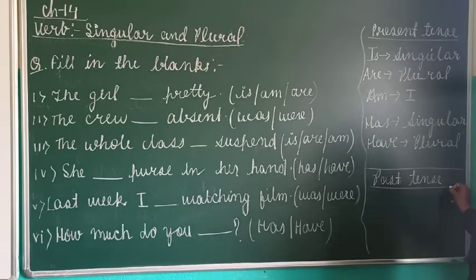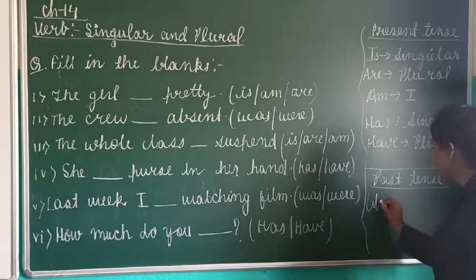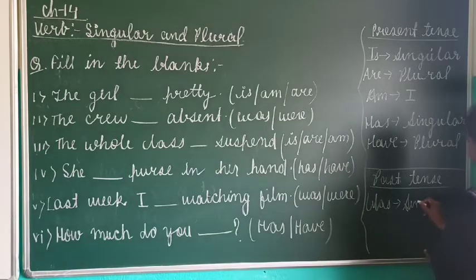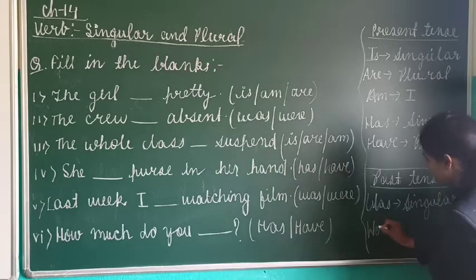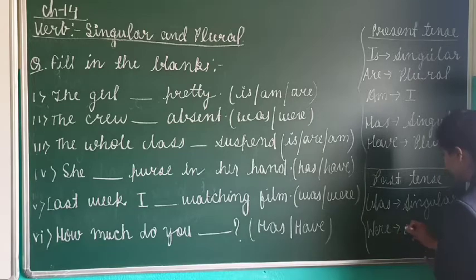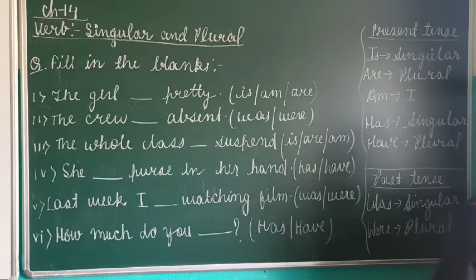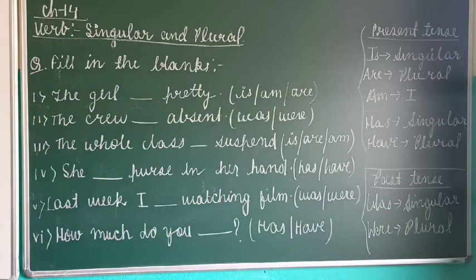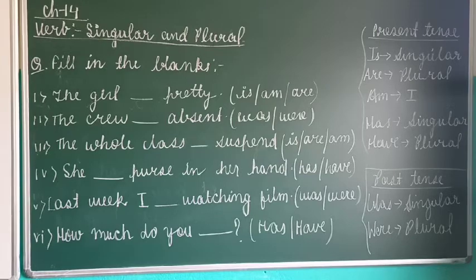Whenever sentences are in past tense, was we will use with a singular subject and were we will use with a plural subject. If you remember and learn all these things, all the questions related to this exercise will become very easy. Now I'll try to explain the questions written here.